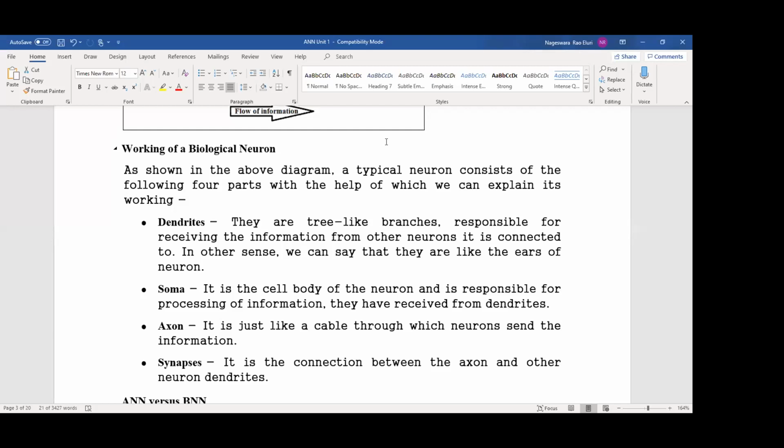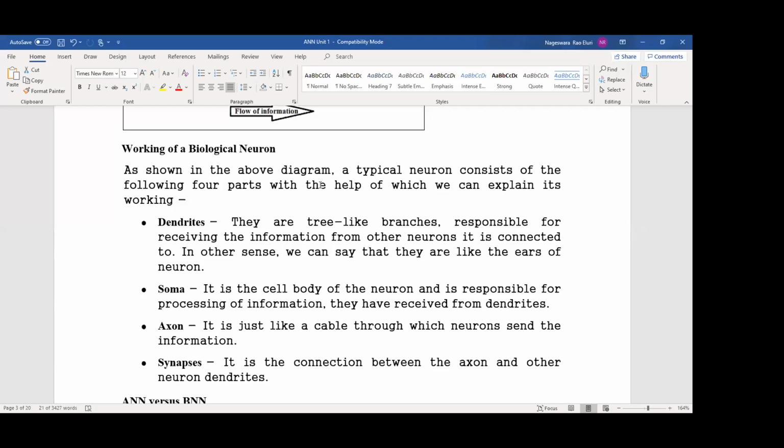So here, working of a biological neuron, you have to remember the key terms: dendrites, soma, axon, synapse. Dendrites are tree-like branches responsible for receiving the information from other neurons. Similarly, it is connected to other branches also. Like that you can explain one neuron is connected to many neurons.